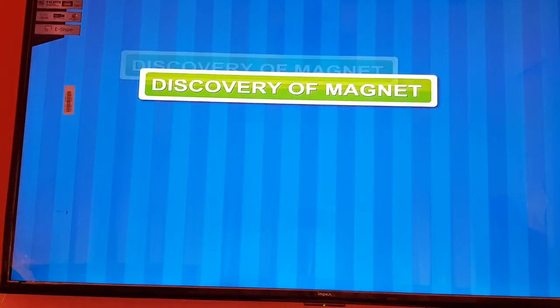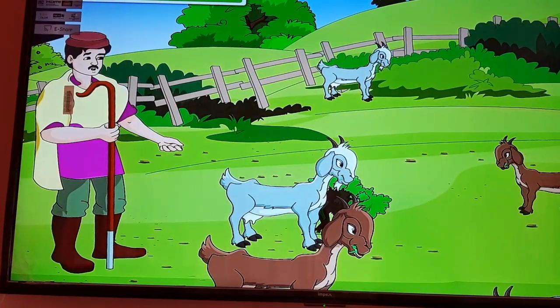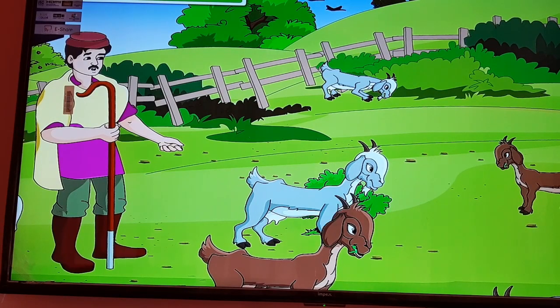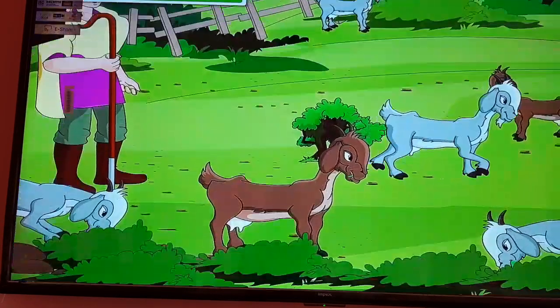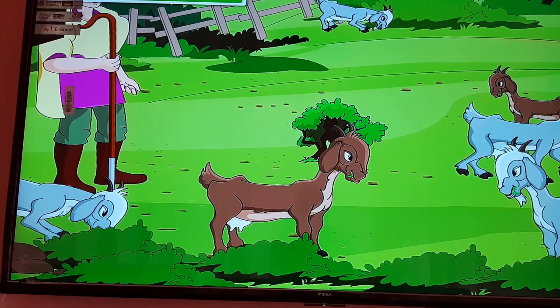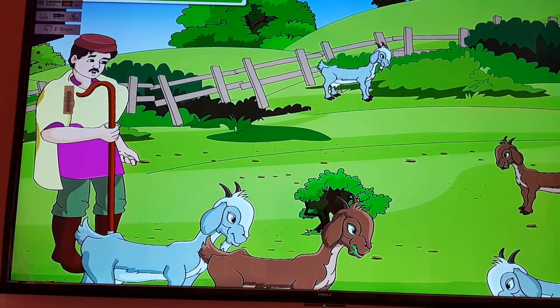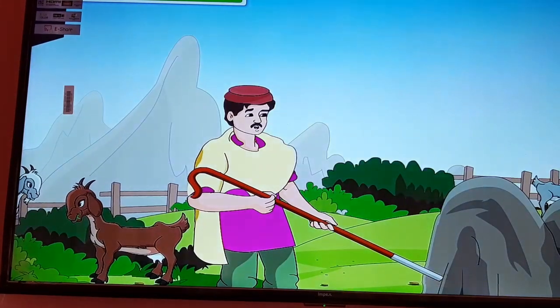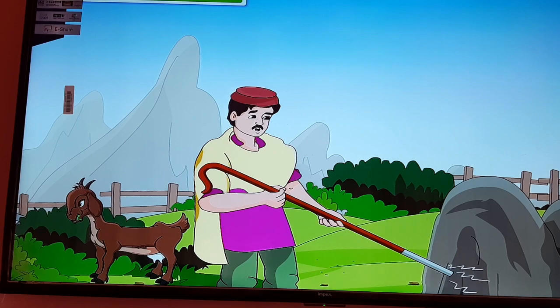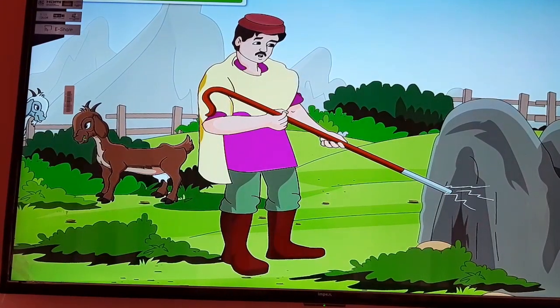Discovery of magnet. The early Aryan and Greek philosophers were aware of the attractive property of natural magnets. They attributed the discovery of magnets to a shepherd named as Magnus. One day, while moving on the mountainside along with his herd, he was surprised to find that his stick stuck to the mountain rocks.